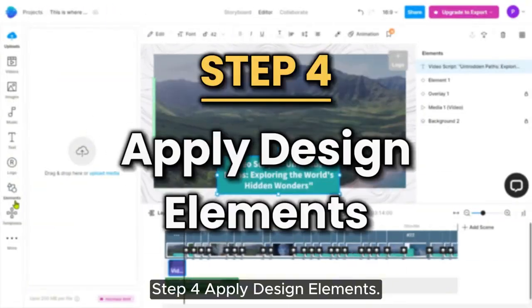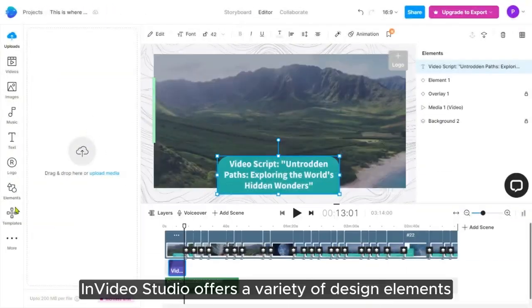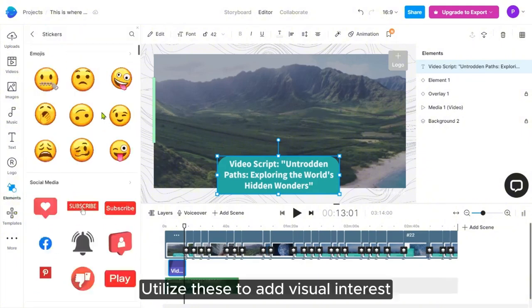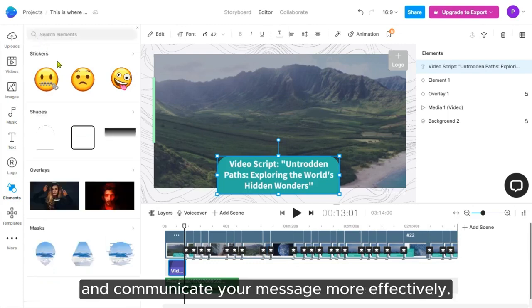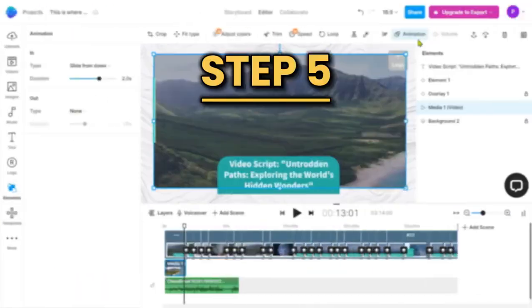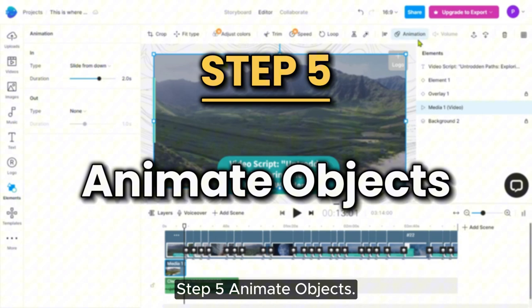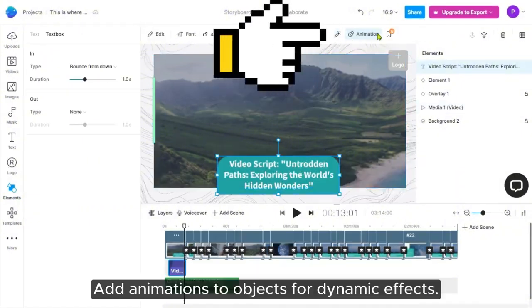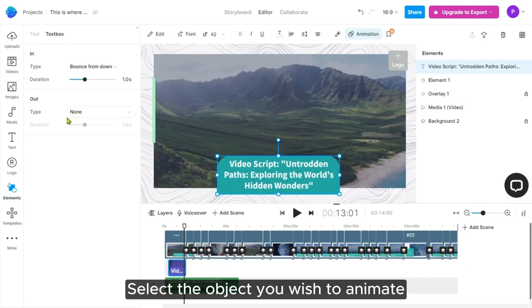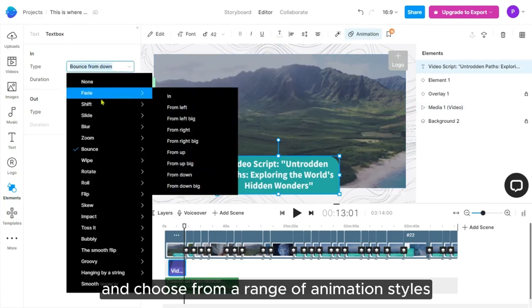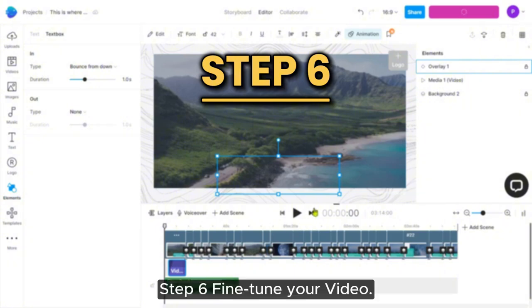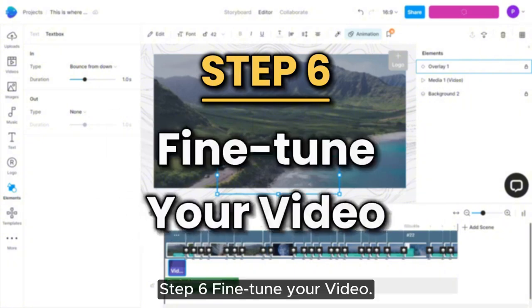Step 4. Apply design elements. InVideo Studio offers a variety of design elements such as stickers, shapes, and icons. Utilize these to add visual interest and communicate your message more effectively. Step 5. Animate objects. Add animations to objects for dynamic effects. Select the object you wish to animate and choose from a range of animation styles to make your video more engaging. Step 6. Fine-tune your video.